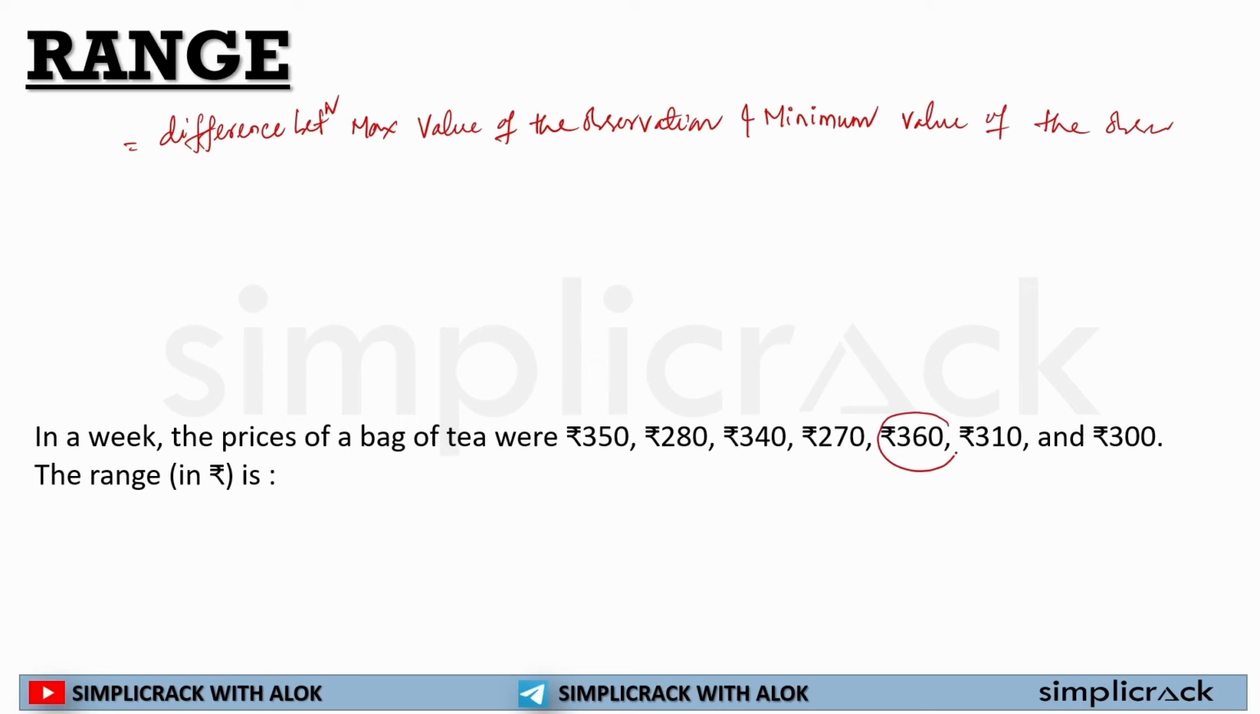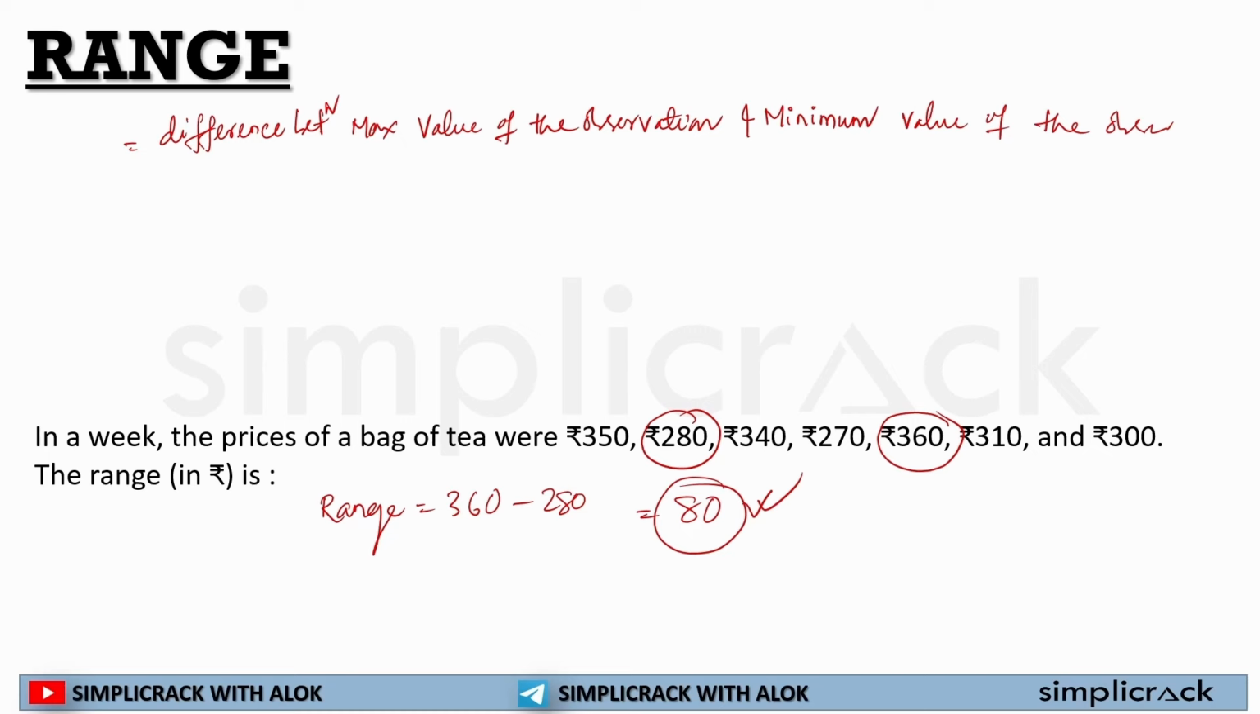That is 360. So range will be 360 minus the minimum value of this observation, which is 280. So this will come to 80. So the range of this given data is 80. Whenever it is asked what the range of this given data is, we can calculate it.